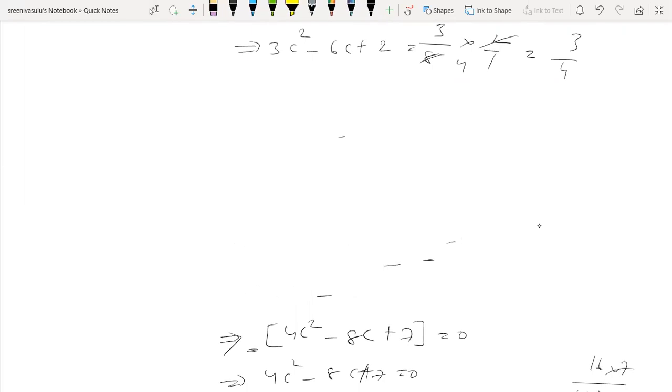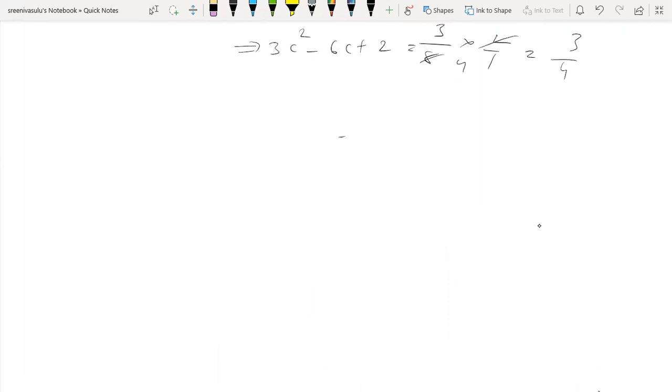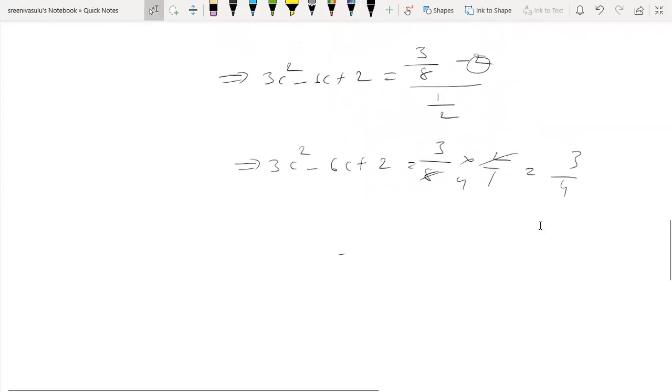Simplify the expressions carefully, otherwise we get a wrong answer. In mathematics especially, carefulness is very, very important. Even if you know the procedure, you can get the wrong answer.